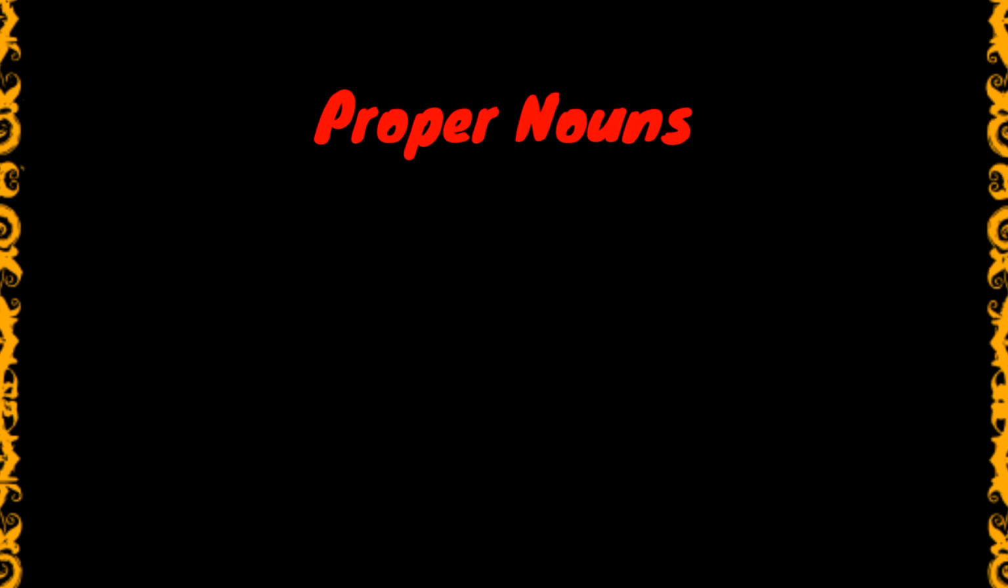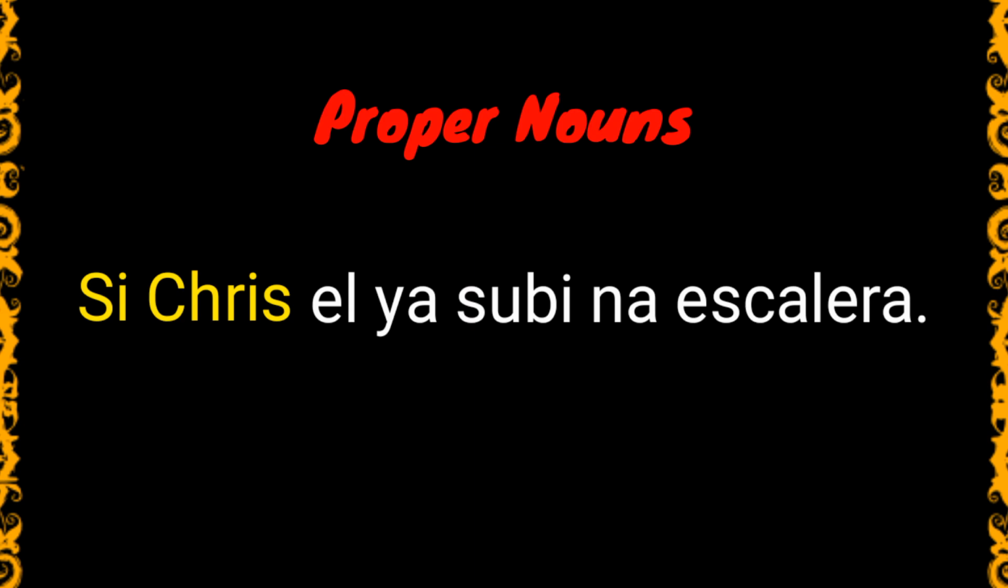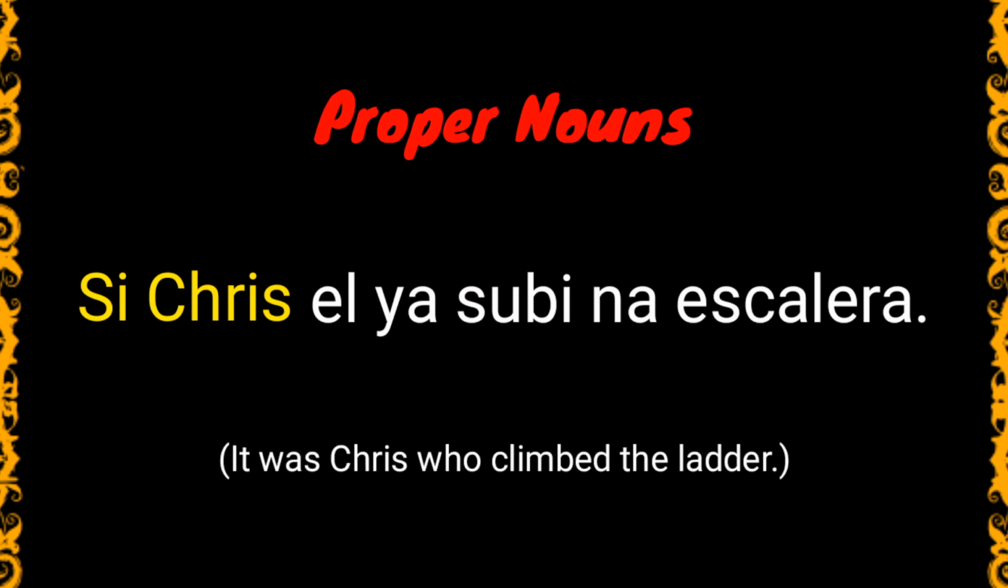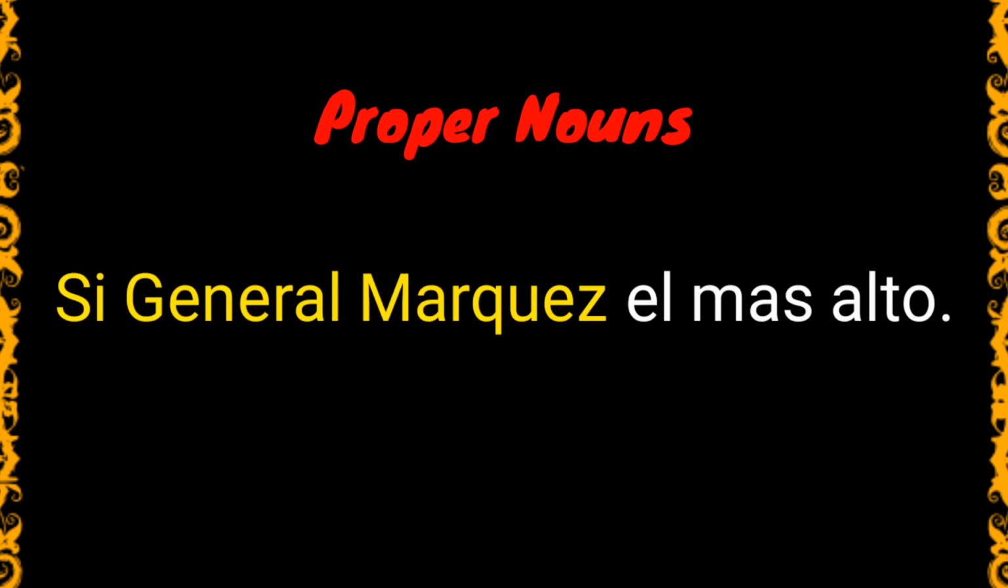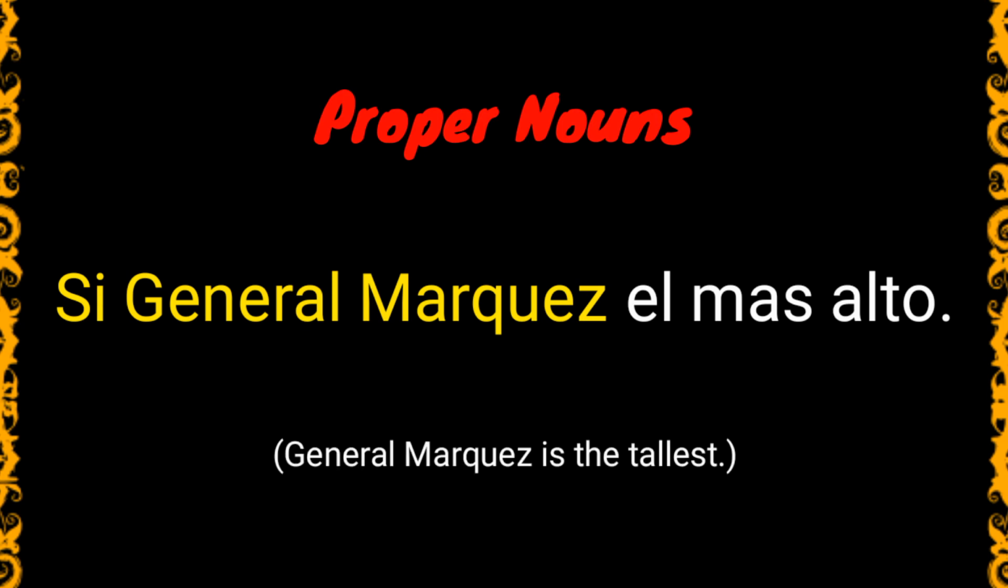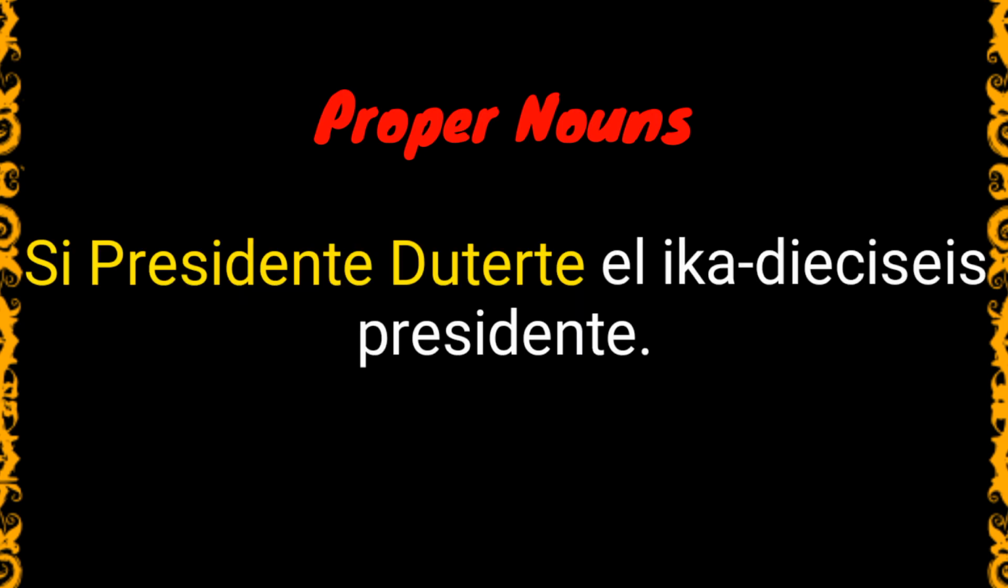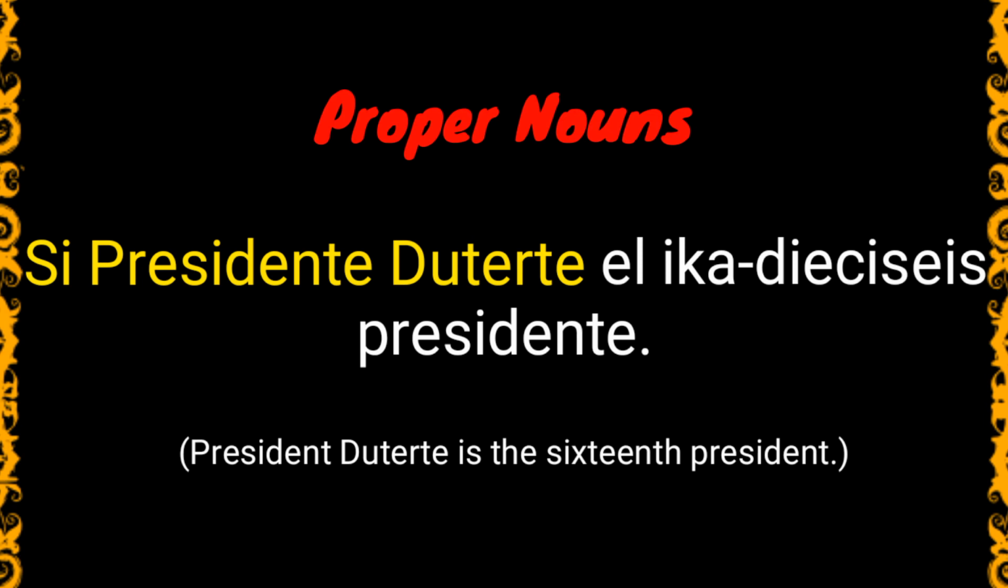Proper nouns always start with the article si. Here's how it looks in a sentence. Si Chris ella subí na escalera. This translates to: it was Chris who climbed the ladder. Si General Marquez, el más alto. General Marquez is the tallest. Si Presidente Duterte, el ika-16 presidente. Or, President Duterte is the 16th president.